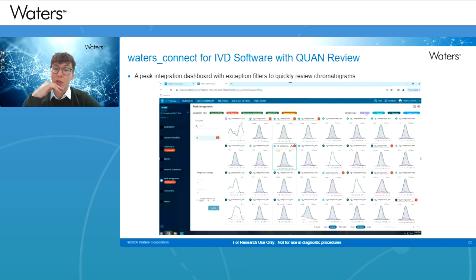And this gives us an idea of how this is performing for different types of samples. So your standards, your QCs, your unknowns. So they can be filtered accordingly. And that's one of the main driving forces behind this QuanReview: the ability to review things quite quickly.